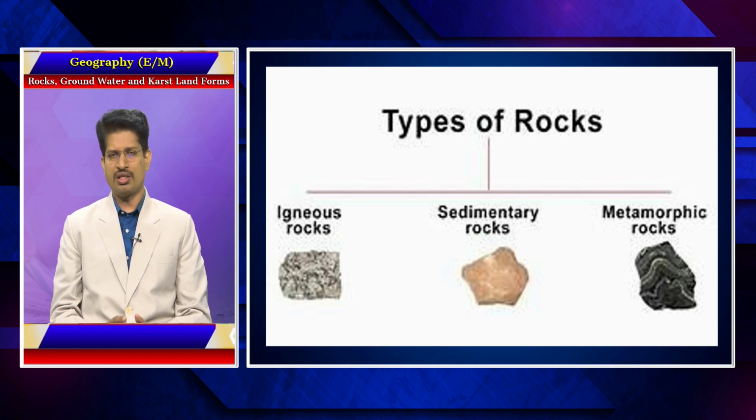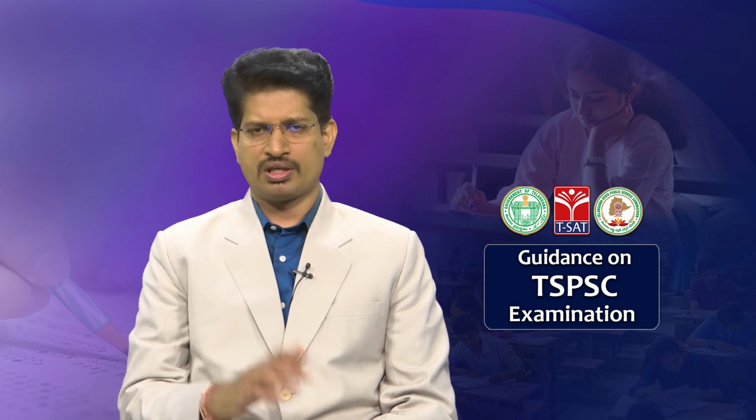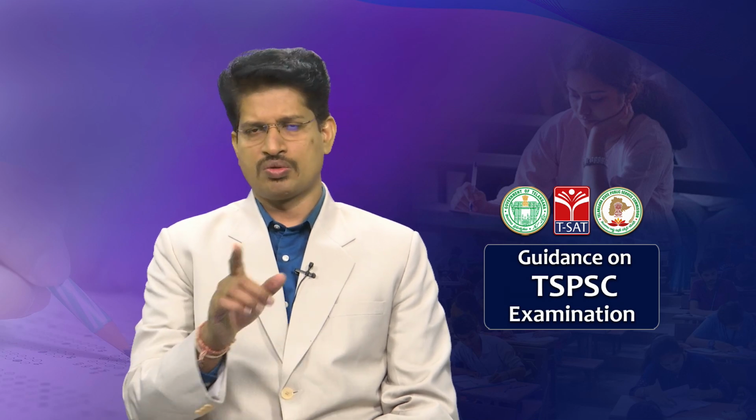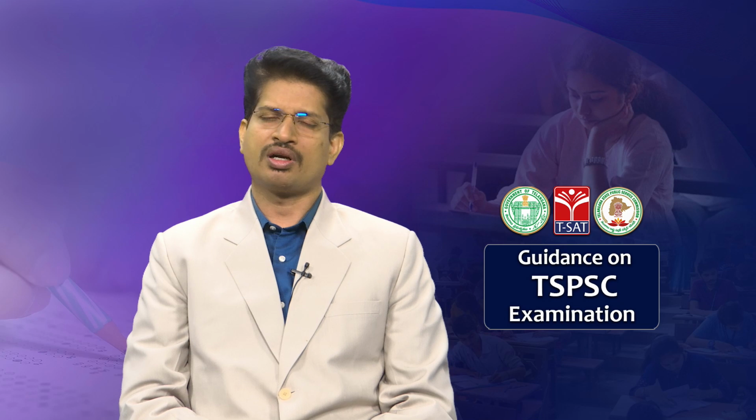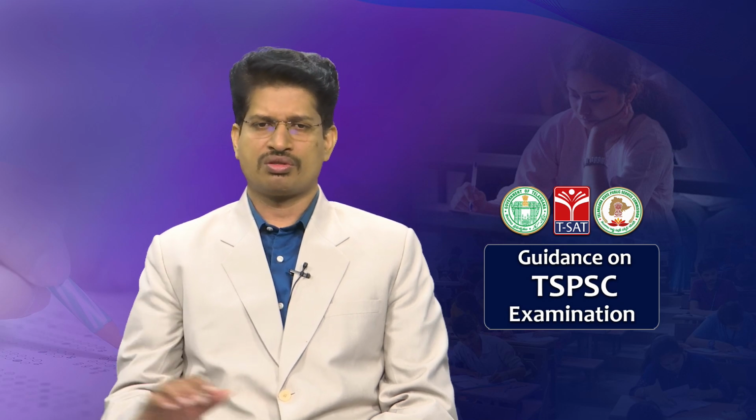So, there is a change happening in the nature of the rock, in its color, texture, mineral composition, strength, etc., because of temperature and pressure. This change in these natures gives a metamorphic rock. So, igneous rock is known as a parent rock material because igneous rock can be converted into a sedimentary rock and also into a metamorphic rock. In the rock cycle, I will explain how one rock converts into another, after completing the concept of rocks.